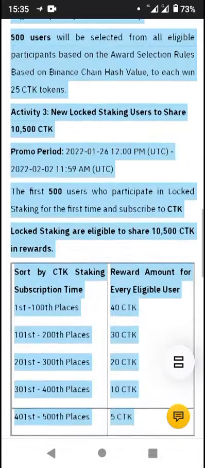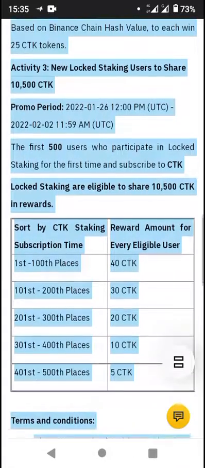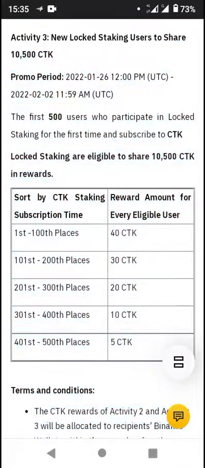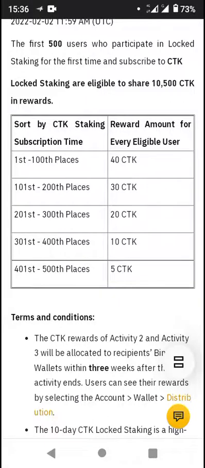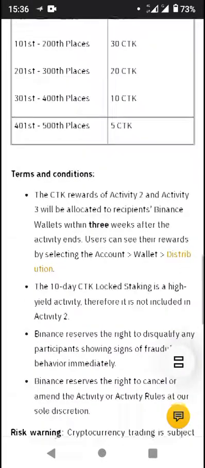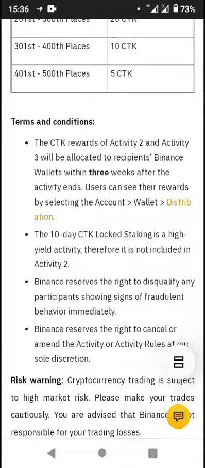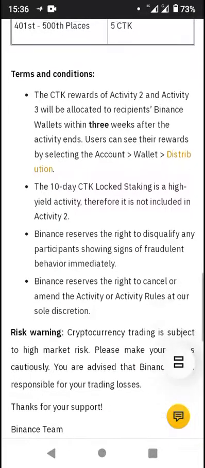Activity 3 says new locked staking users share 10,500 CTK tokens. So you have token rewards for every user for the first 200 eligible places. Loads of them, guys. As for terms, the rewards for activity 2 will be allocated to the recipient's Binance wallet within 3 weeks after the activity ends. The 10-day staking is a high yield activity, therefore it is not included in activity 2.